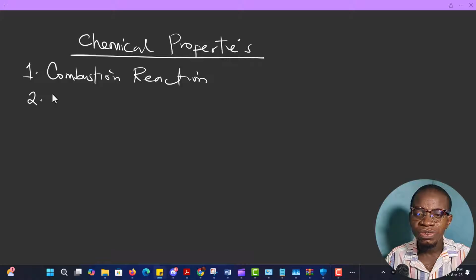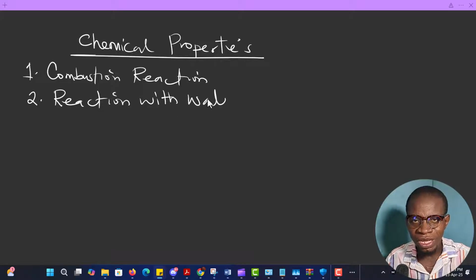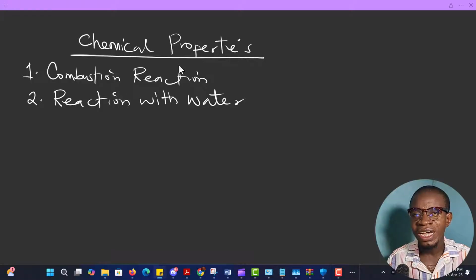Some metals react with water and some don't. You really need to understand those metals that react with water, and anytime they react with water, what is going to be the product. So you are supposed to understand every metal's reaction with water. So that's number two. Then number three that you need to know is reaction with acid.